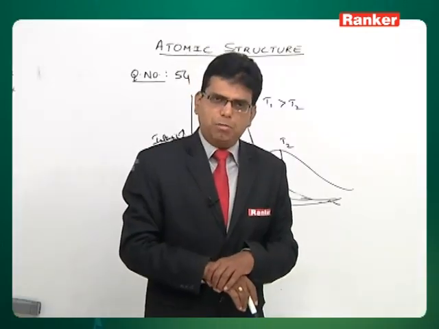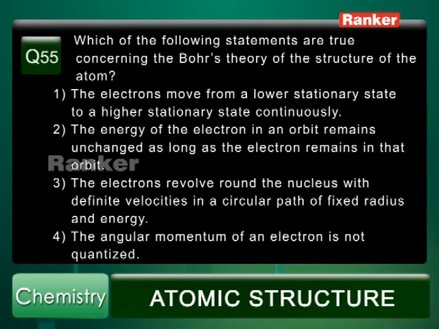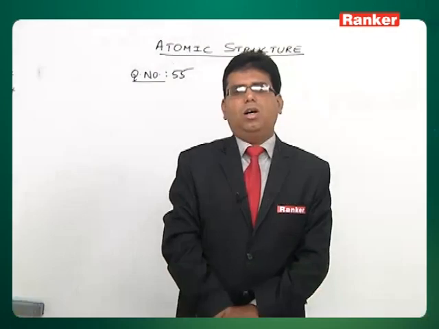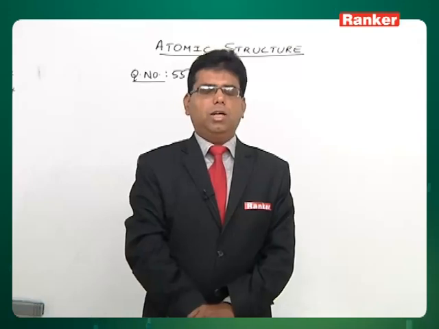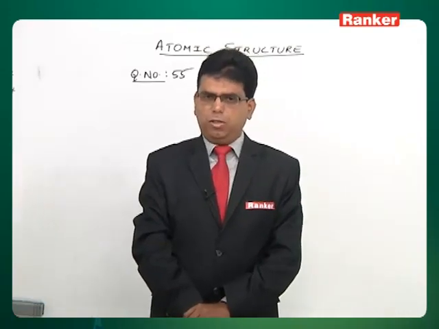Now let's go to question number 55. Which of the following statements are true concerning Bohr's theory of the structure of the atom? This is regarding Bohr's postulates and Bohr's theory explaining the structure of an atom. The first option says the electrons move from a lower stationary state to a higher stationary state continuously. No, they are not continuous. Only when a certain amount of energy is either given or withdrawn will they move. Otherwise they don't move. So option 1 is wrong.